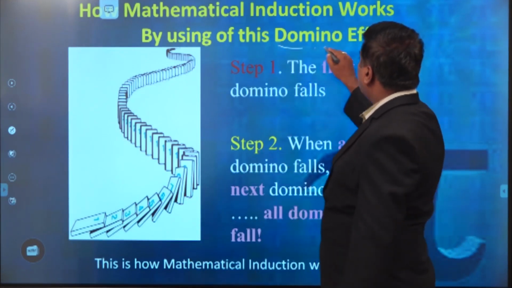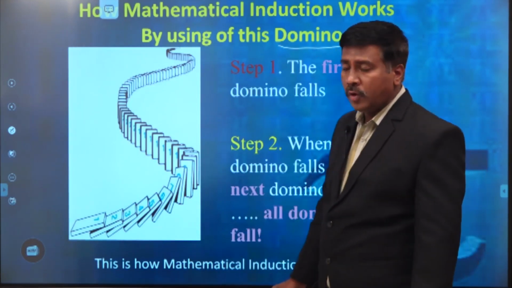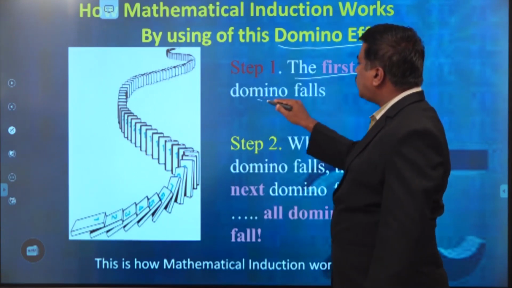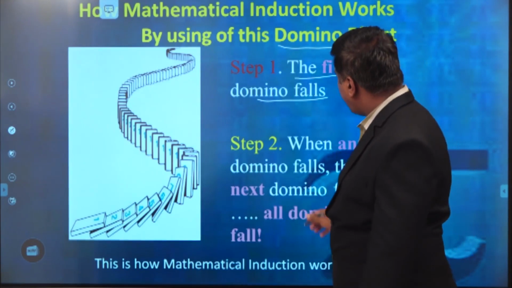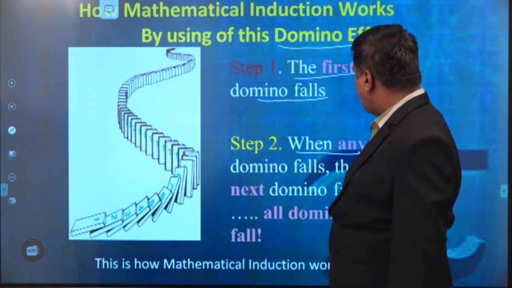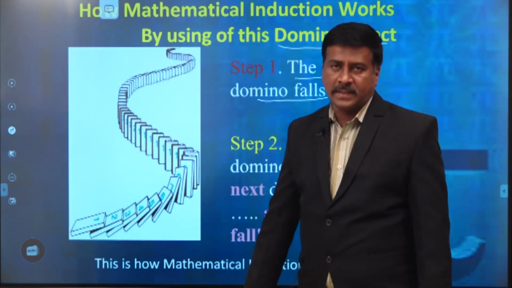Domino effect. This is how mathematical induction follows in the domino effect. Step 1: the first domino falls. Step 2: when any domino falls, the next domino will fall, so all dominoes will fall. This is how mathematical induction works.